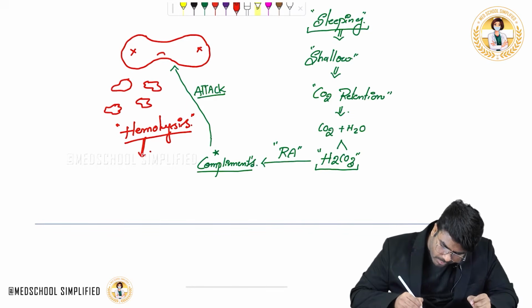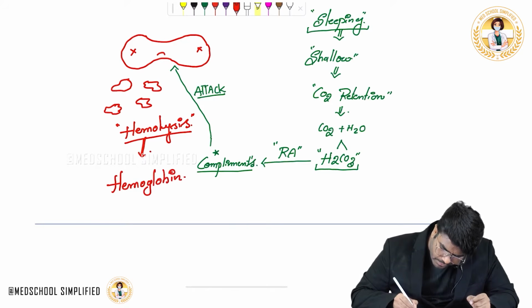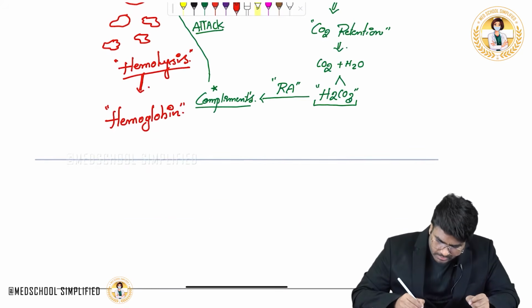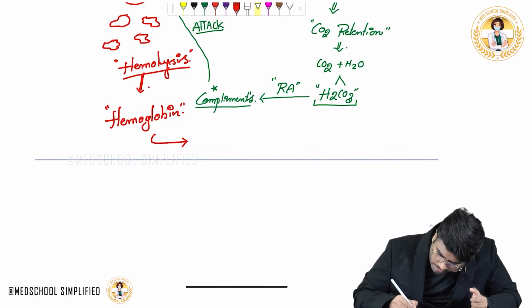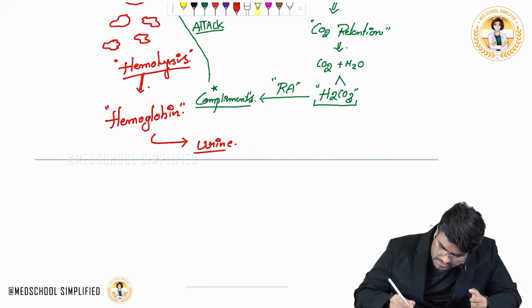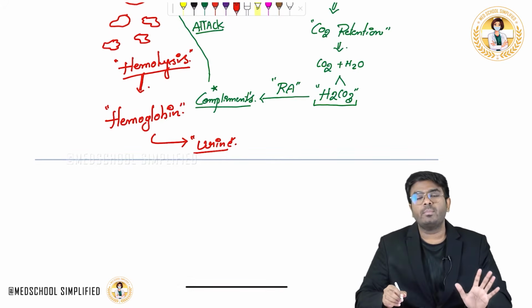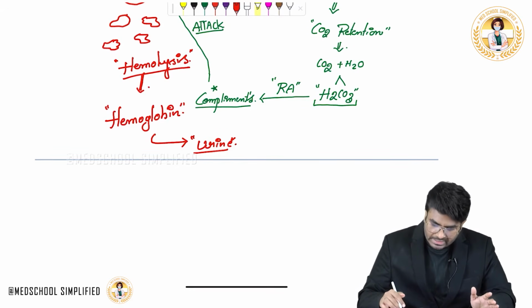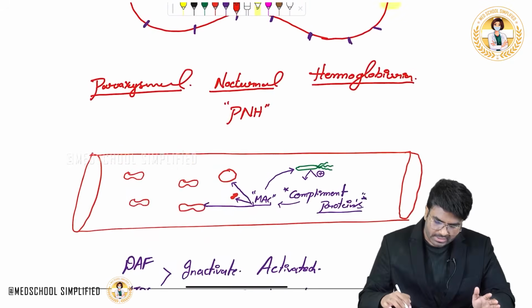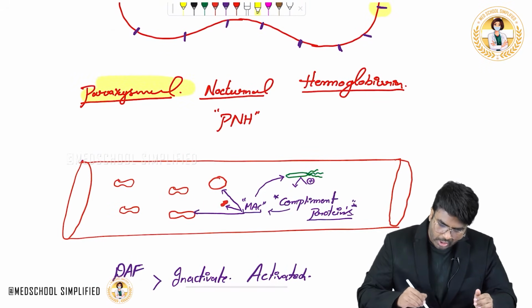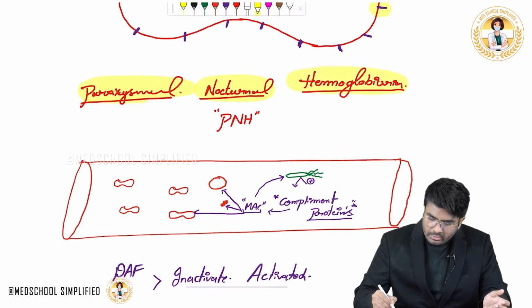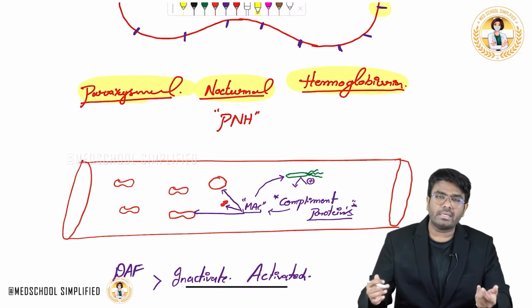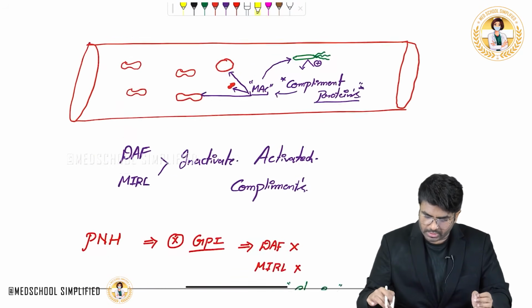That will cause leakage of the hemoglobin. The hemoglobin molecules are being leaked. Now where will this hemoglobin go? The hemoglobin is filtered and comes out in the urine. So this is called hemoglobinuria. That's why the name: paroxysmal means sometimes, nocturnal means night time. Hemolysis is happening at night, and when this person passes urine, there is hemoglobinuria, red color urine. So this is paroxysmal nocturnal hemoglobinuria.